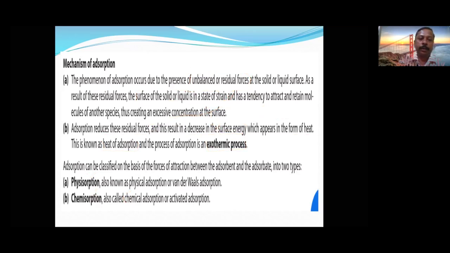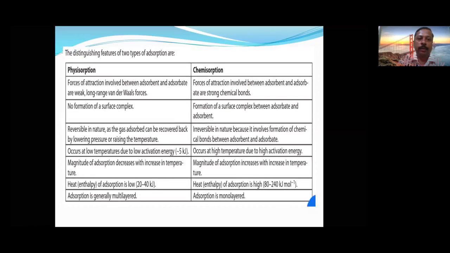Let us study the further topic. Mechanism of adsorption. I think it is clear. Okay, differences between physisorption and chemisorption. First, the forces of attraction involved are very weak and long range, van der Waals forces.